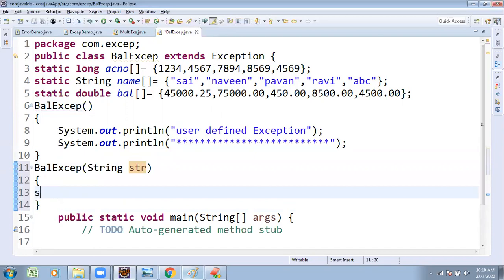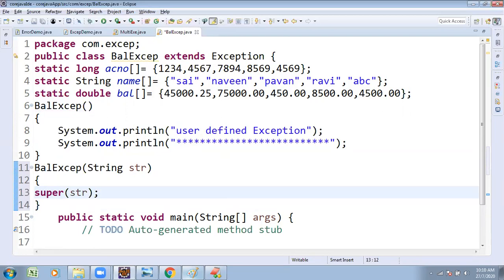Whatever is passed here, I am expecting to pass to the exception class with the help of super(str). Invoke the superclass constructor purpose.